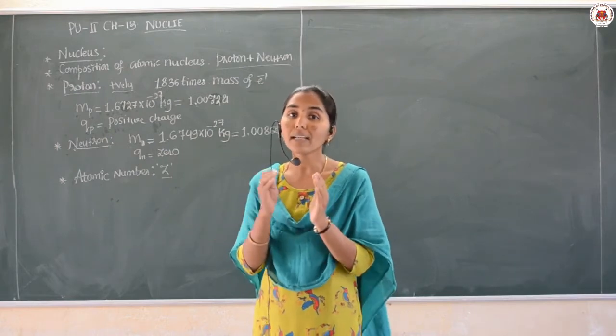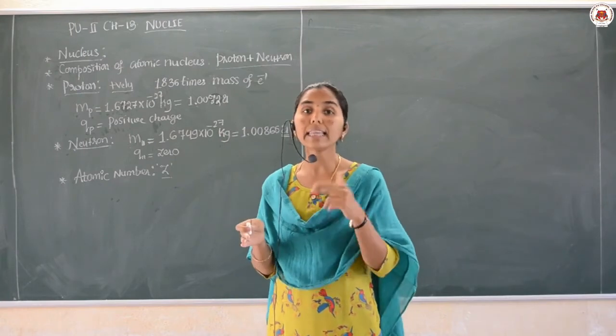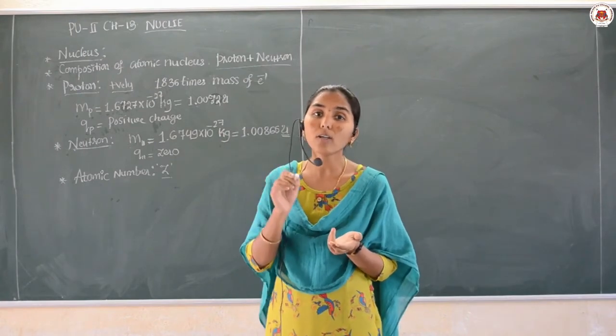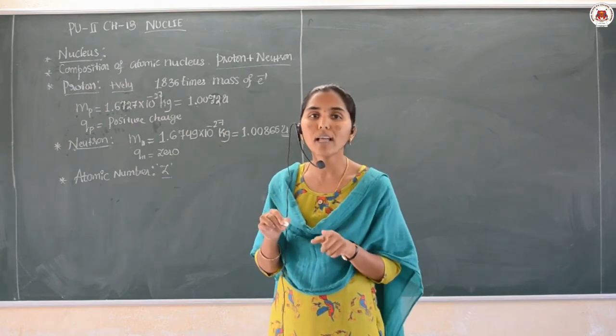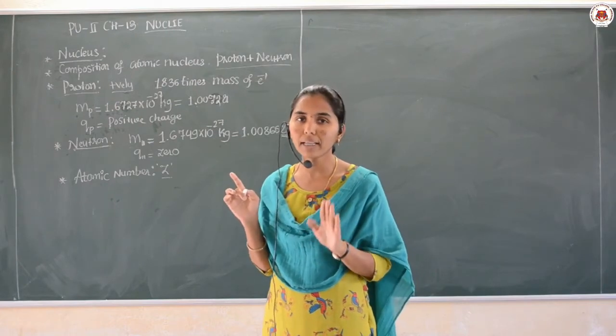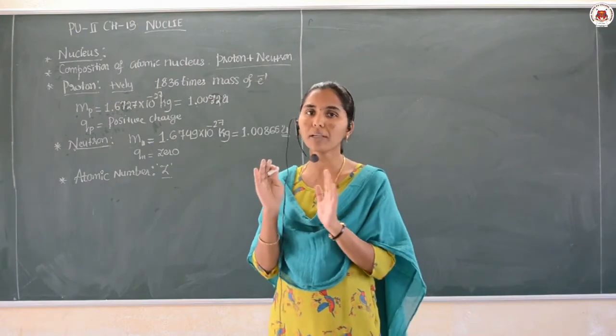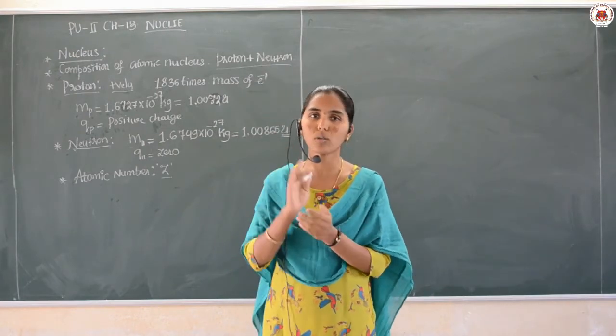If the atom is neutral, then the atomic number can also be represented by the total number of electrons. Am I clear? Generally, atomic number means the total number of protons present inside the nucleus.